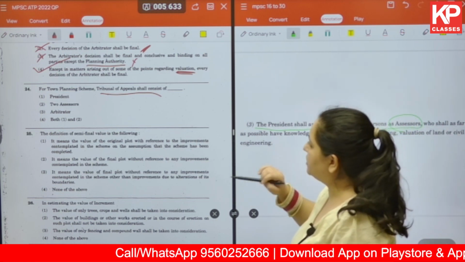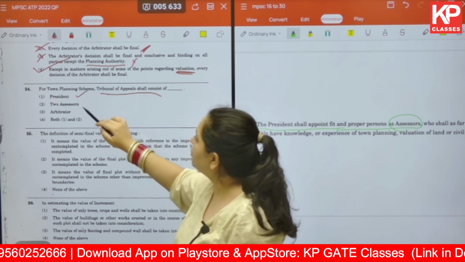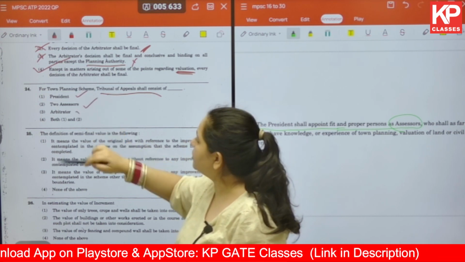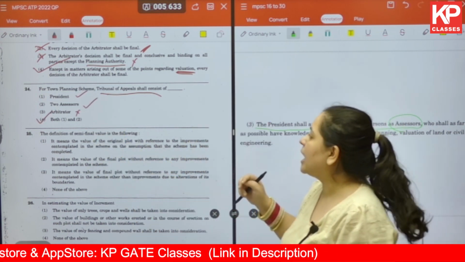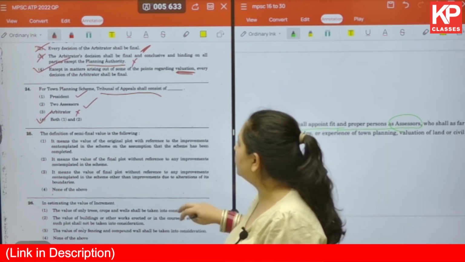Coming to our question 24, it shall consist of president, yes, 2 assessors, yes, arbitrator, no. So the final answer for us for question number 24 is option number 4.